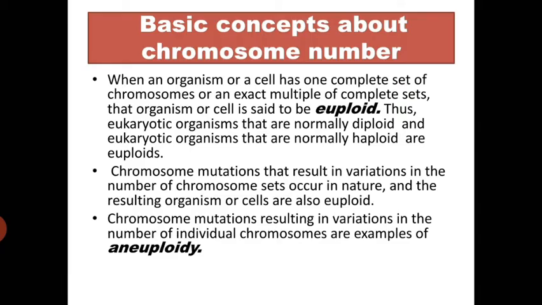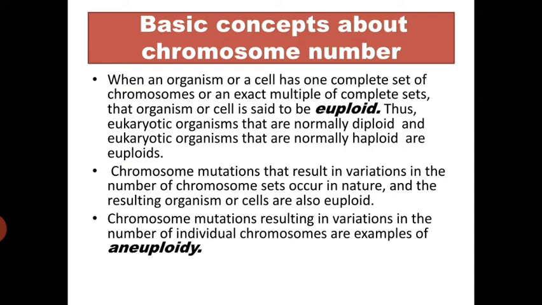So, when an organism or a cell has one complete set of chromosomes or an exact multiple of a complete set, that organism or cell is said to be euploid. Thus, eukaryotic organisms that are normally diploid and eukaryotic organisms that are normally haploid are euploid.